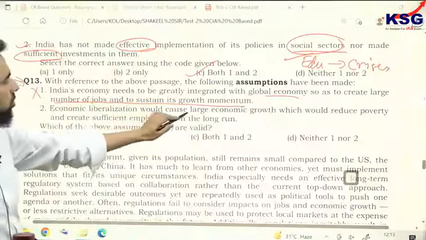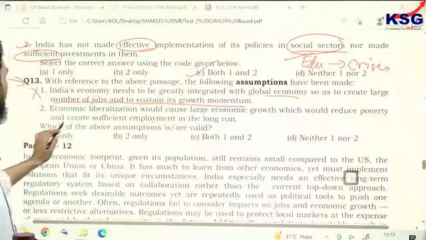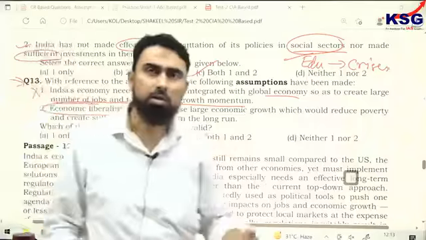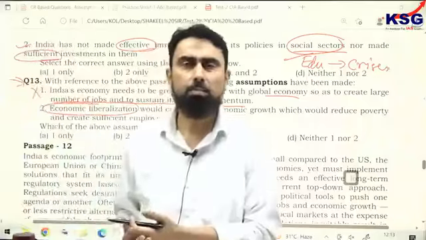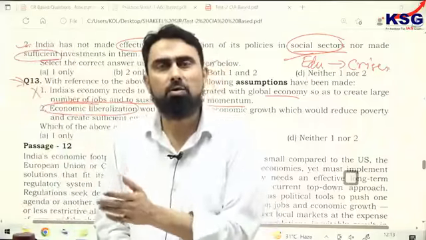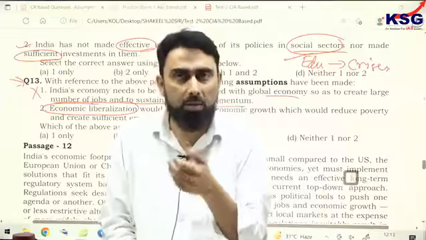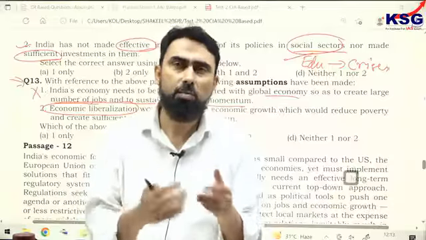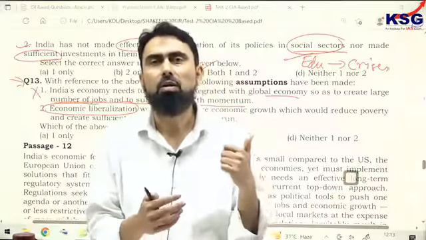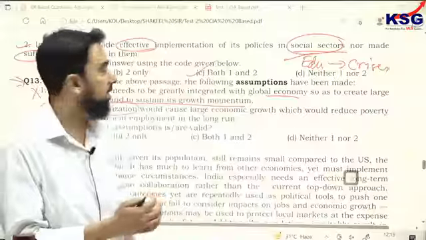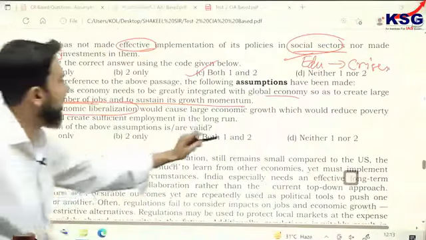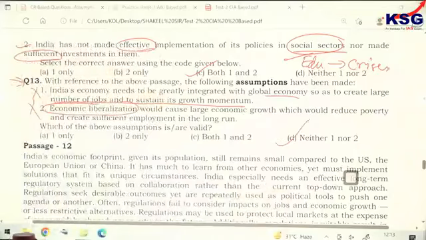Second is economic liberalization would cause large economic growth which would reduce poverty and create sufficient employment. Economic liberalization would cause, but in India's case it did not, because as per the passage it is not economic liberalization as a magic wand, rather how it is being implemented. That matters. Since in India it was not implemented correctly as per the author, it could not deliver the results. But the second is saying that it itself can change everything. So the second is also incorrect. It should be option D, neither one nor two.